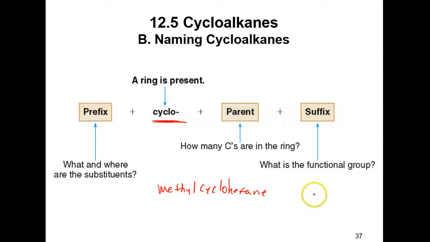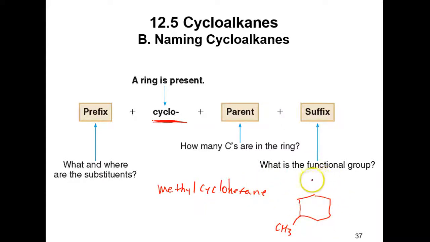All right, so it's a cyclohexane, so it's 6 carbons, and I got a methyl group. Boom, that's it. It doesn't matter where you put the methyl. If you put the methyl down here, that is still methylcyclohexane. You don't have to number it. Why do you think you don't have to number it? Because it doesn't matter where you put it, it's the same molecule.